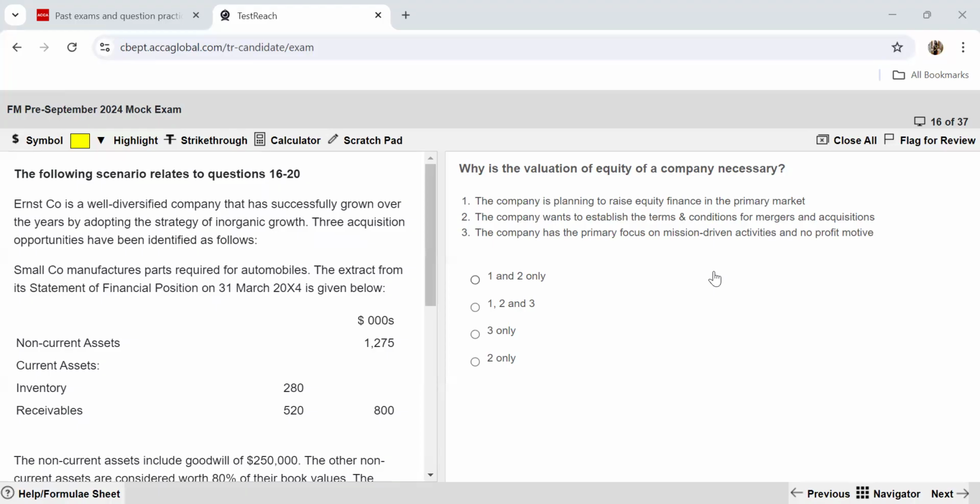Coming to the third statement, the company has a primary focus on mission-driven activities and no profit motive. This is not correct. Whenever you talk about companies, they are never not-for-profit organizations. Those would be NGOs, those would be public sector organizations, but never a company. So they do not have a no-profit motive. Rather, companies do operate with the sole motive of generating profits. That's why statement 3 is incorrect, and we get to our answer as option 1 and 2 only.